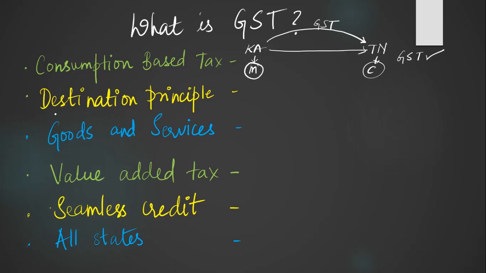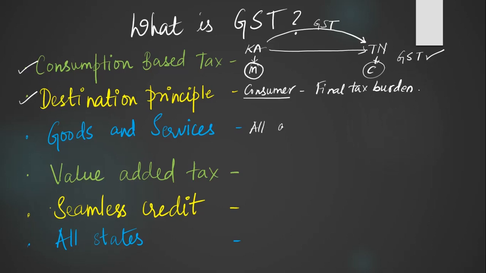So that is why it is called a consumption based tax. Destination principle: in the value added chain, the consumer is the last point in the chain. So all the tax burden, the final tax burden, will be borne by the consumer. That is why it is called the destination principle.